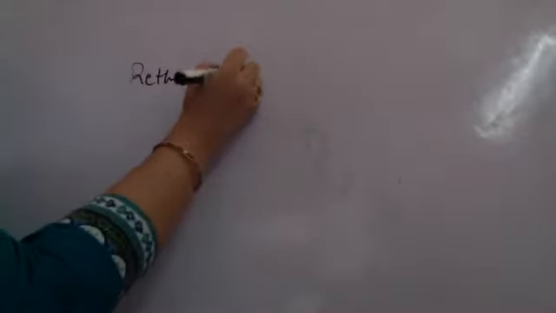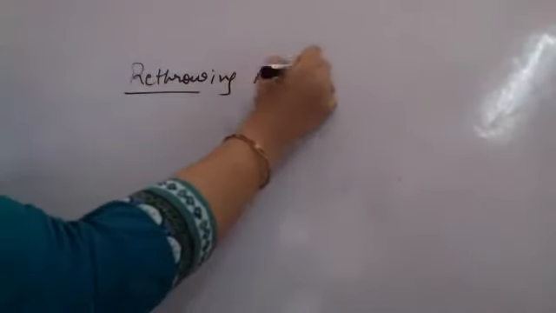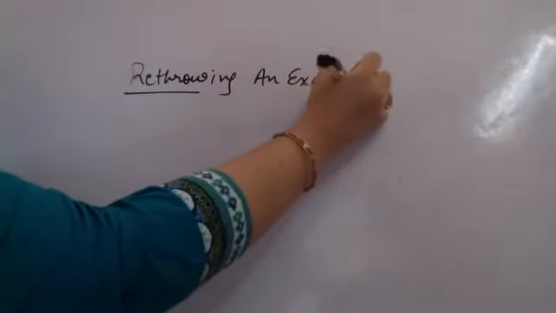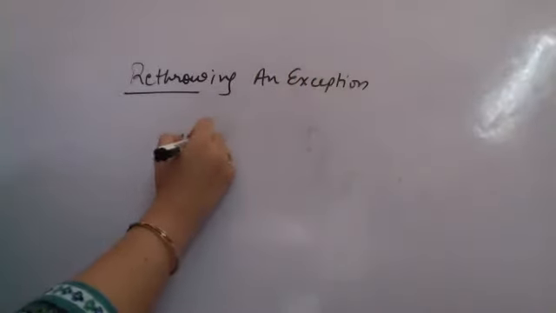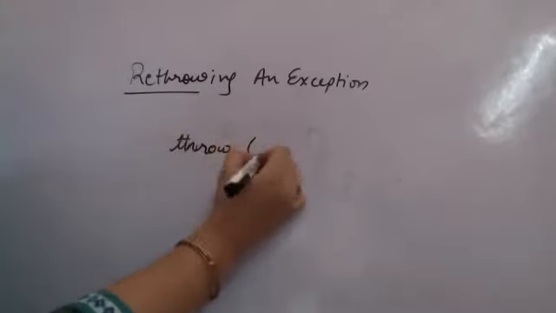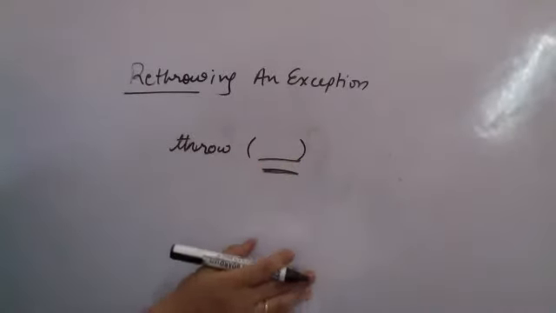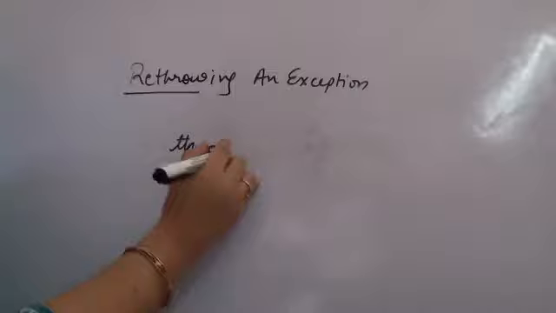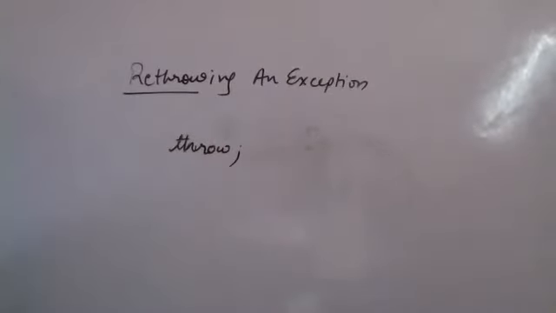Now, when I want to rethrow an exception, by rethrowing an exception we mean that we use the statement throw without any parameters. Earlier, when we were throwing an exception, we passed whatever parameters we wanted to pass. Now I'm only calling throw without any parameter. What happens is, wherever we were catching the exception, we are trying to rethrow the exception using this statement. Now, what do I mean by rethrowing? And what is happening when I'm trying to rethrow the exception?